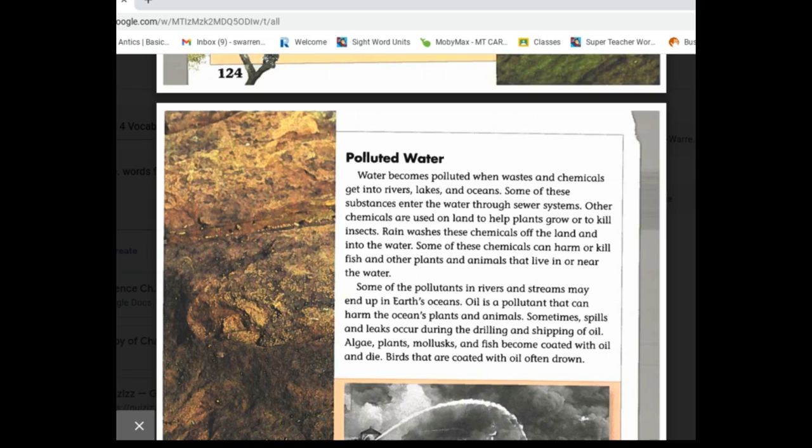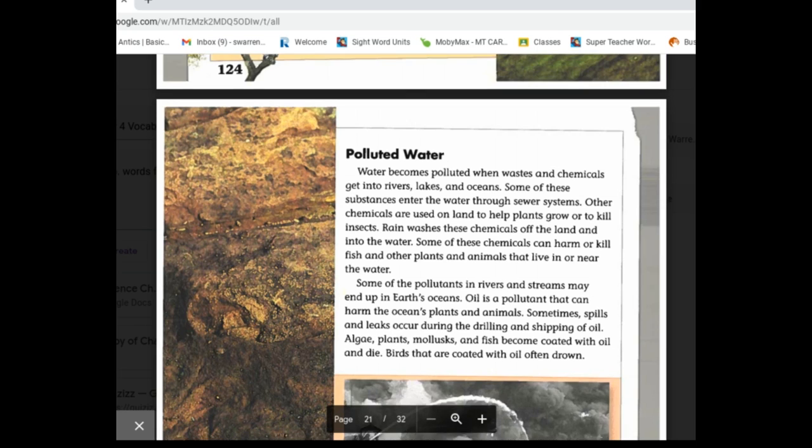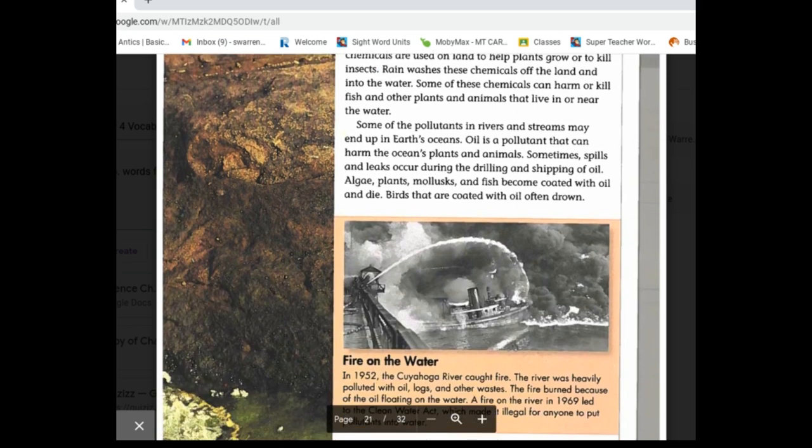Oil is a pollutant that can harm the ocean's plants and animals. Sometimes spills and leaks occur during the drilling and shipping of oil. Algae, plants, mollusks, and fish become coated with oil and die. Birds that are coated with oil often drown.